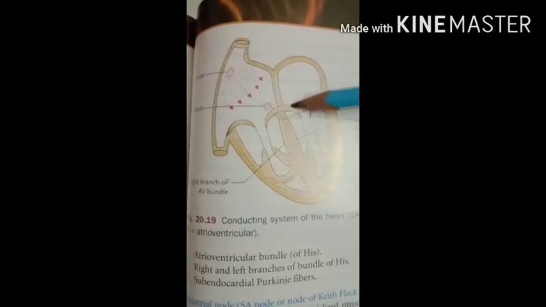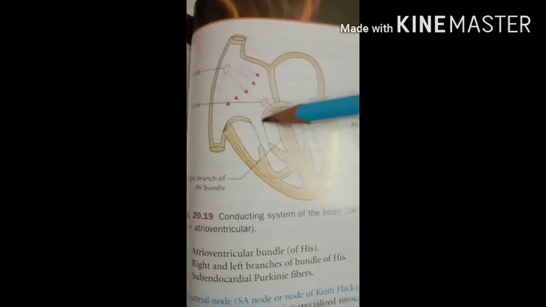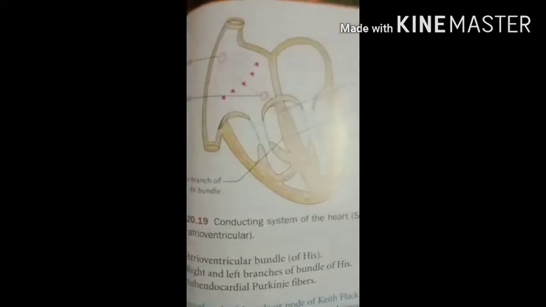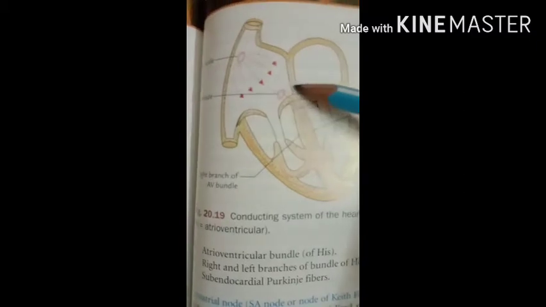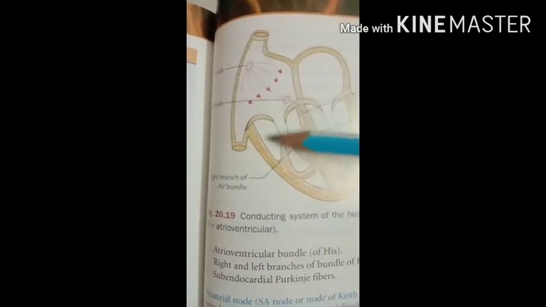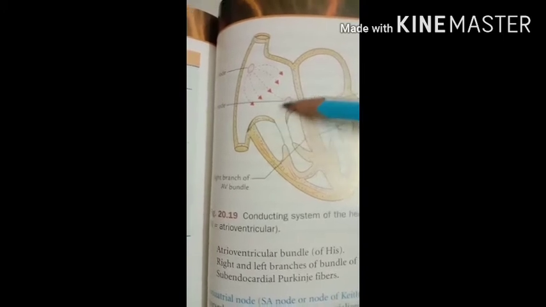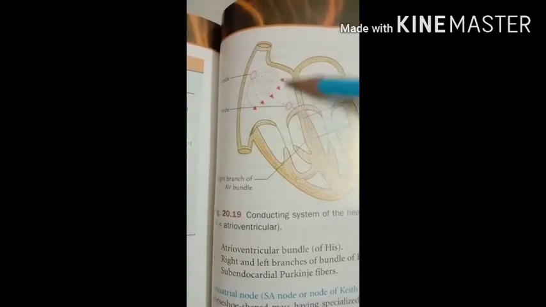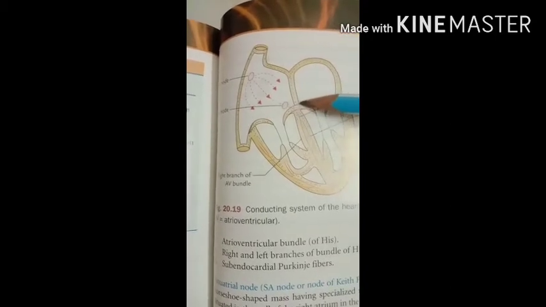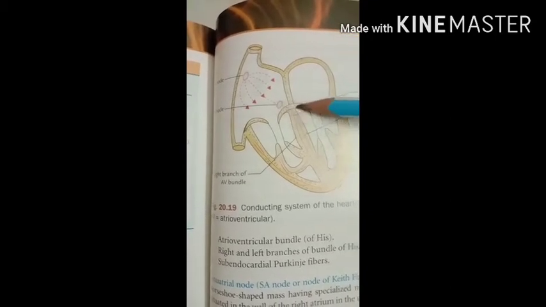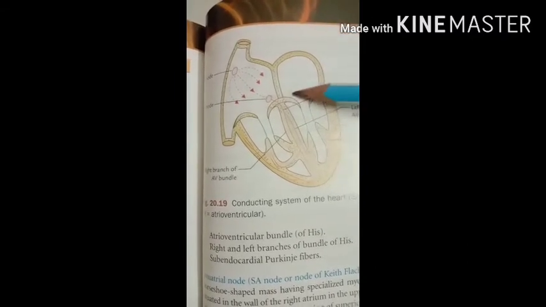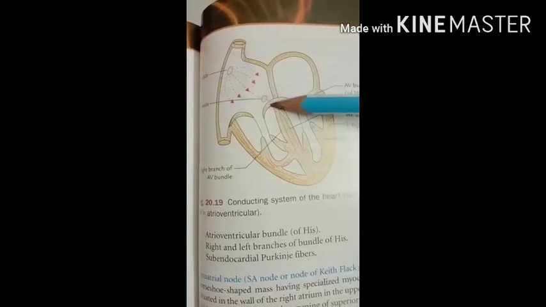The AV node, also called the atrioventricular node, is smaller than the SA node and is situated in the lower and dorsal part of the atrial septum. That is the interatrial septum, and in the lower part it is located above the coronary sulcus. It generates 40 to 60 beats per minute.